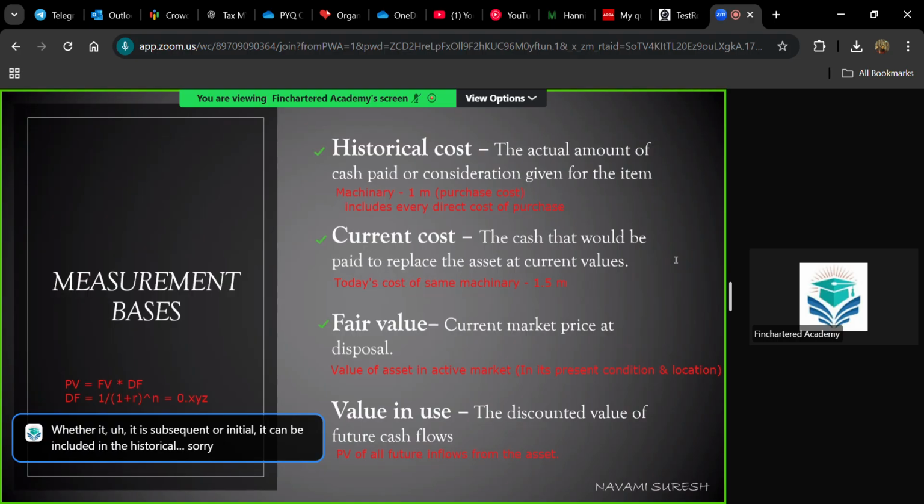I mean subsequent in the sense of until the date of installation. Okay, until the date it is ready for use. So whatever is the direct expense that you have incurred based on this purchase, you can include it in the historic cost. Any doubts? Any other doubts regarding what is historic cost, current cost, fair value, and value in use? So these are the measurement bases for all assets and liabilities.